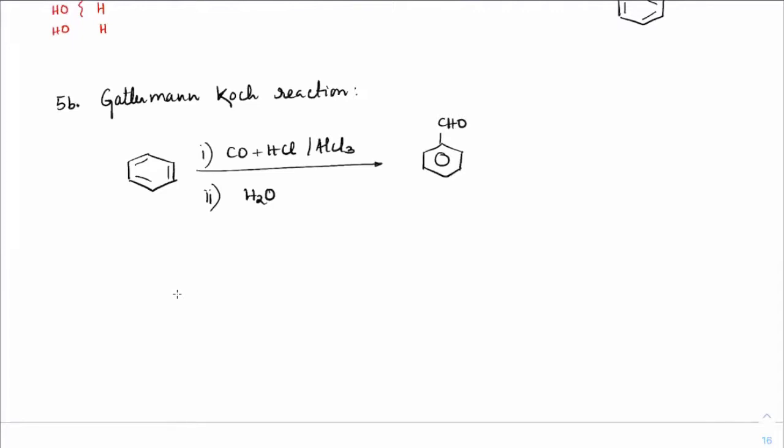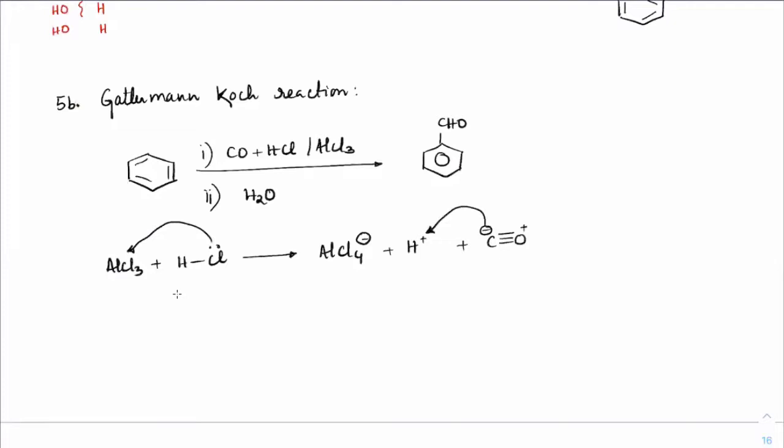So how does this happen? Let's see. AlCl3, when HCl is being treated with it, the lone pair present on Cl will attack on Al here. So H plus is lost there. So we will get this as AlCl4 minus plus H plus. And the C triple bond O which is present, this way, right? This will attack on hydrogen here and makes itself AlCl4 minus plus HC triple bond O plus.